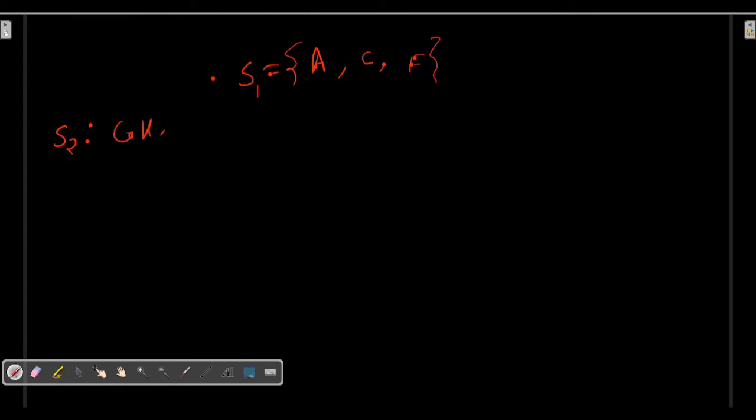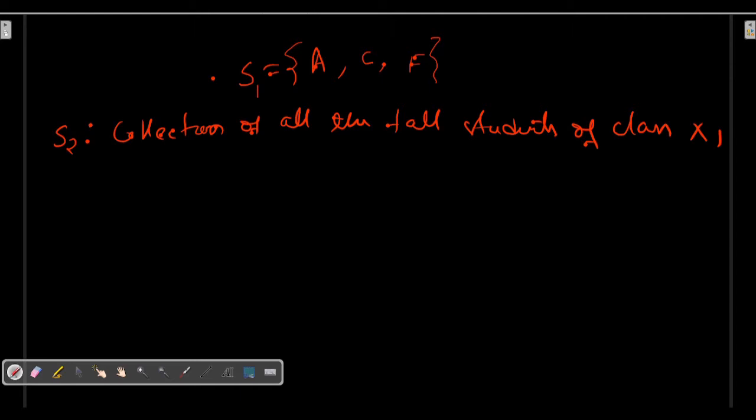So here I am saying collection of all the tall students of, say, class 11. Okay, now just note one thing. Here the property is actually tall students. That means I will collect all the tall students who are in class 11. So now here you can see this tall is not actually a properly defined property. That means I cannot say who is tall and who is short.